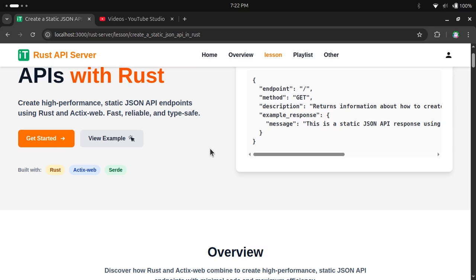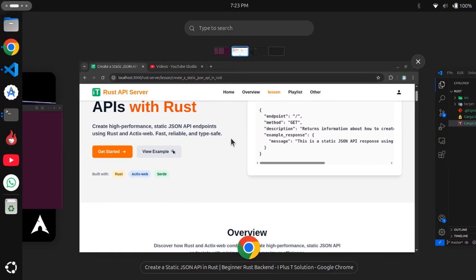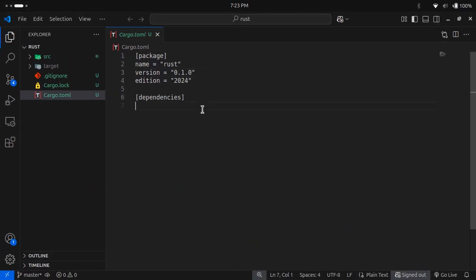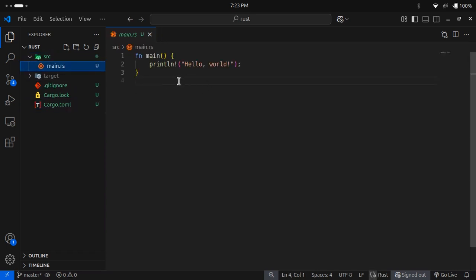Okay, so let's jump to the code actually. Today we are going to code, and we will make sure that we are doing everything as per our requirement. Okay, cool. So we will come to our project. As you know, this is our project. In the previous video we created this Rust project, and this is our main file. We haven't edited anything yet.